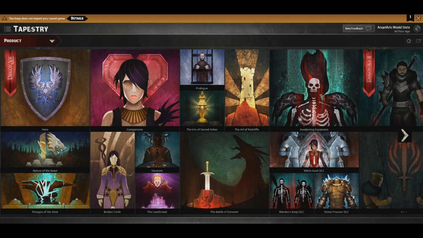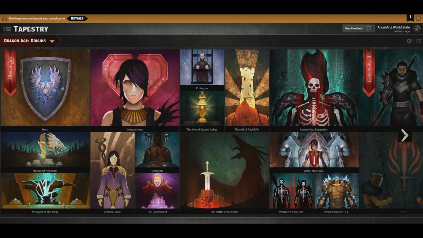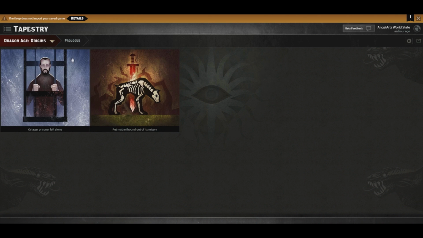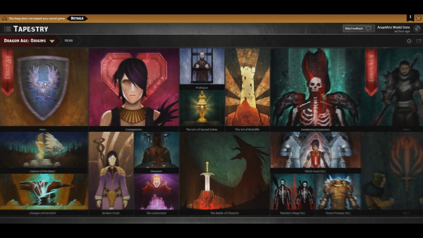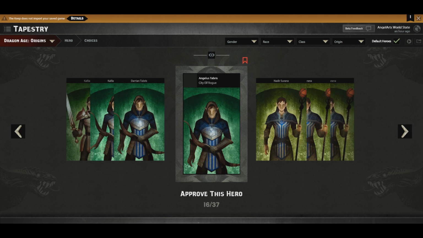So I'm just going to go through the Tapestry now and make sure that everything looks legit. I'm going to try my hardest to remember everything that my Hawke and Clive did. And if I'm unsure about something, I'll double check and try to fix it before we play Dragon Age Inquisition. But let me go back to the Origins Tapestry again. So you can click on here, this is your hero. So here's Angelus Tabrice. I forgot his last name was Tabrice.